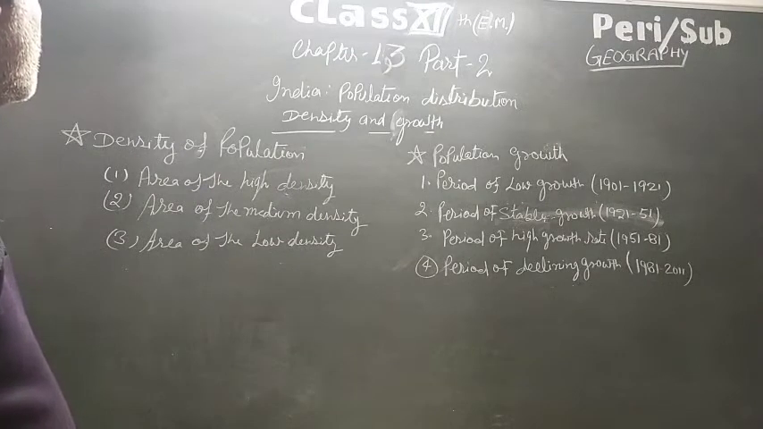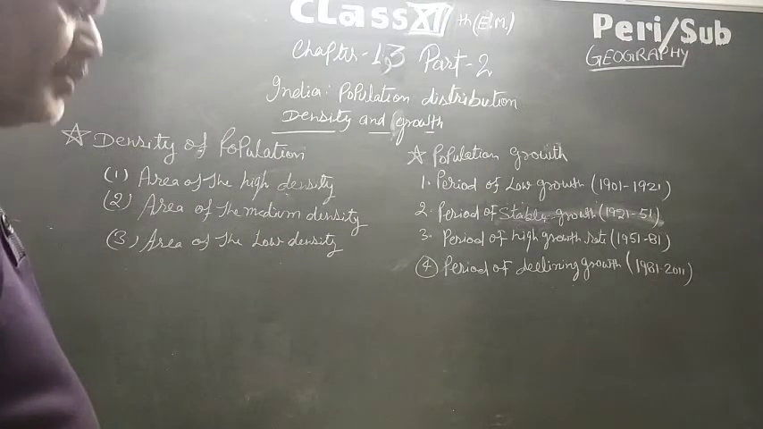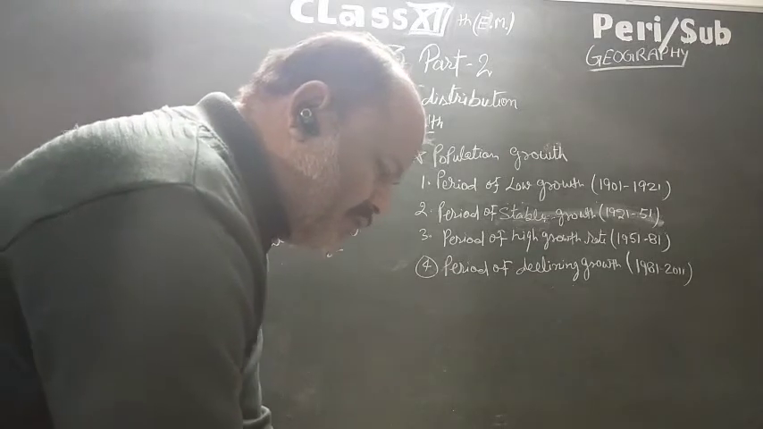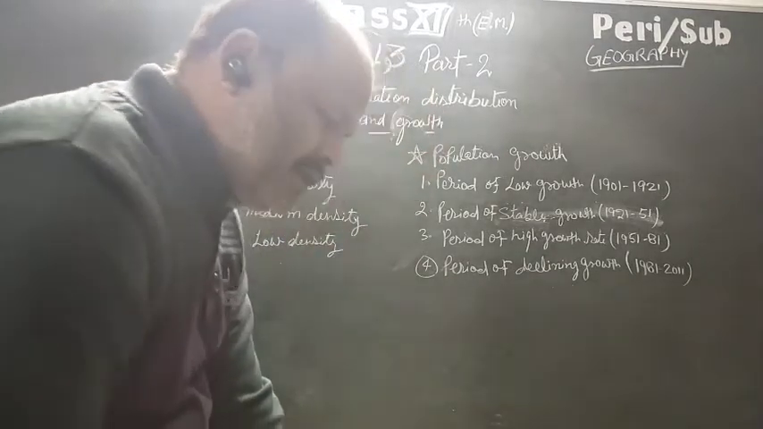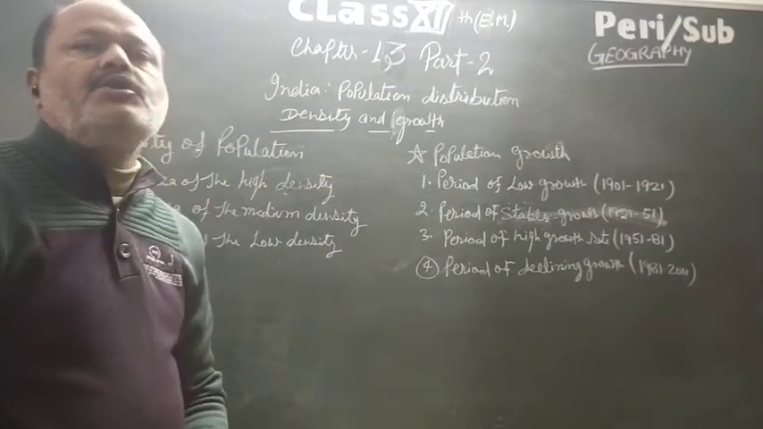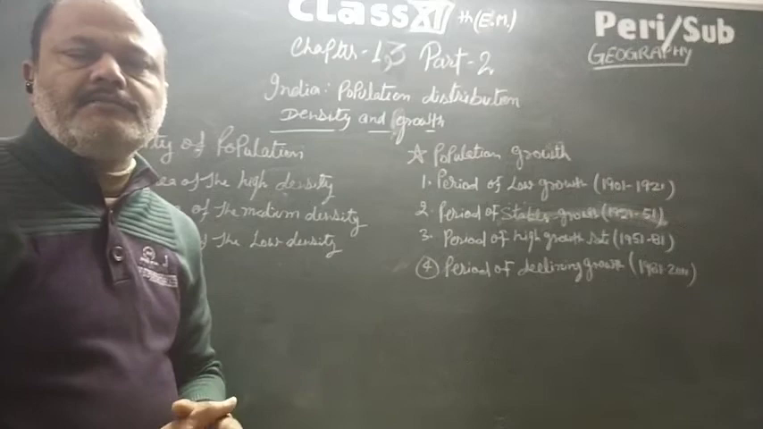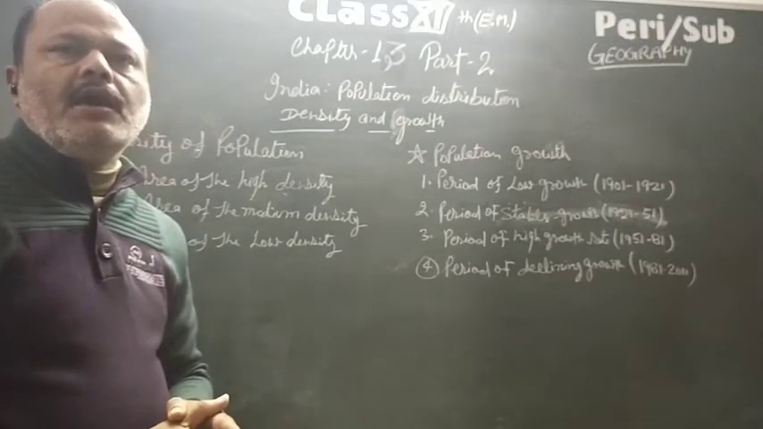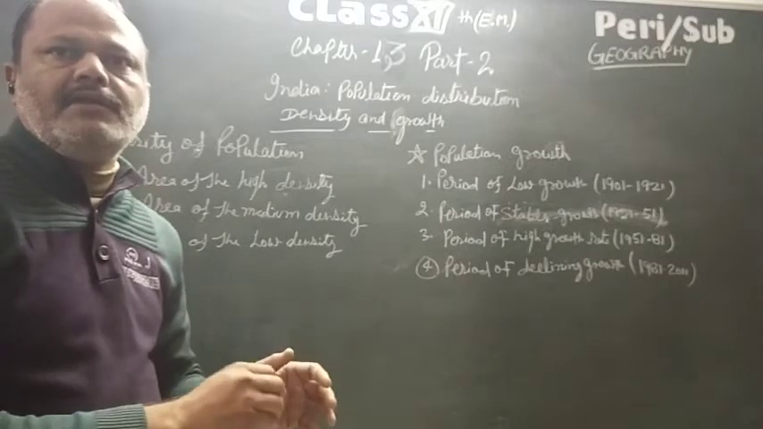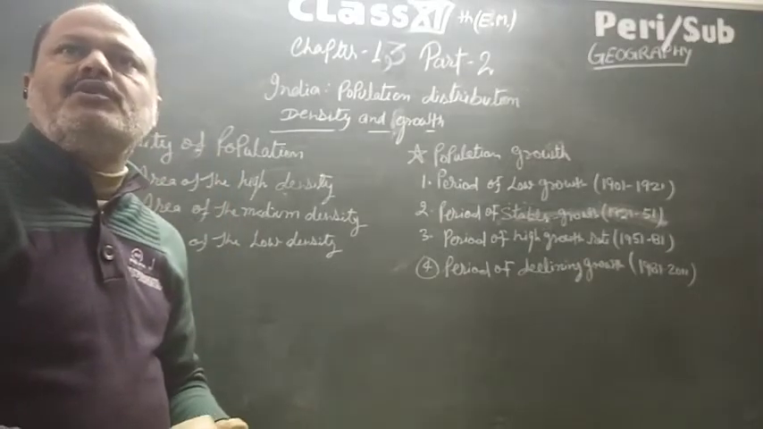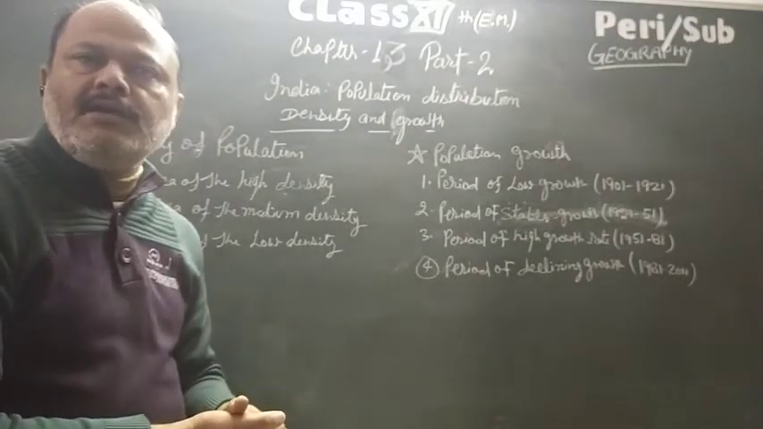First of all, we discuss the density of population. Density of population means the defined ratio between population and area. Density means it is a ratio of population and area. In a particular area, how much population is inhabited in that area, that is called the density. It is the pressure on land per square kilometer in India.